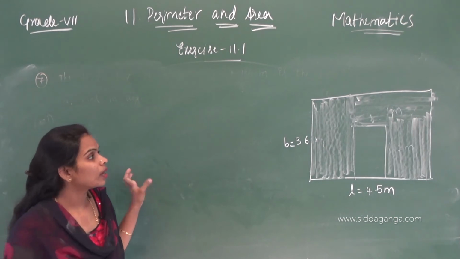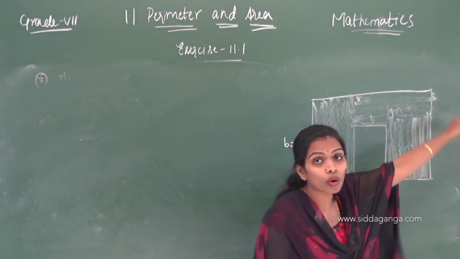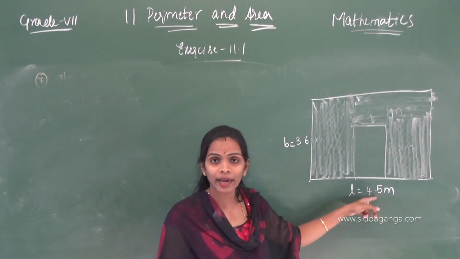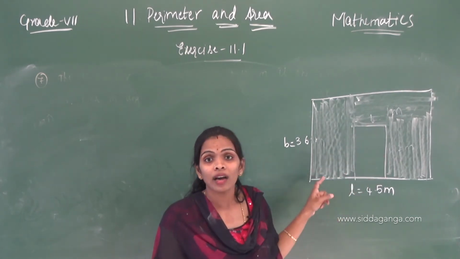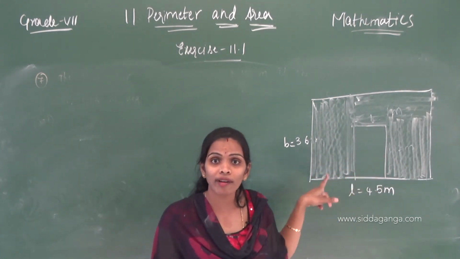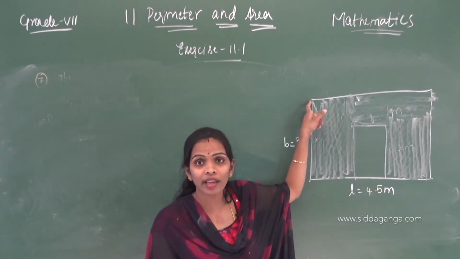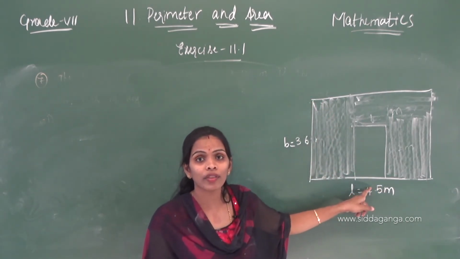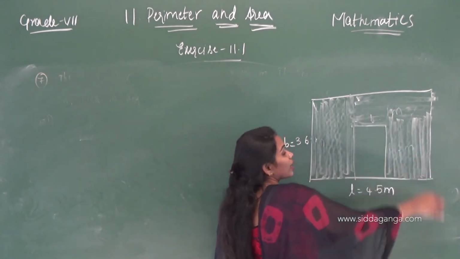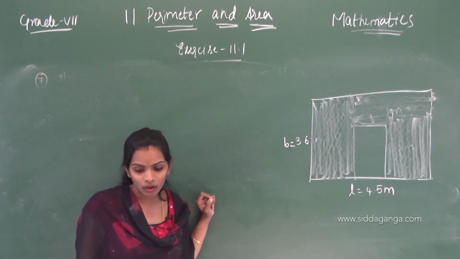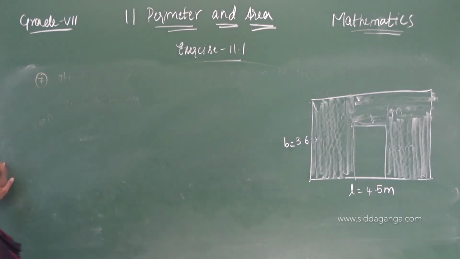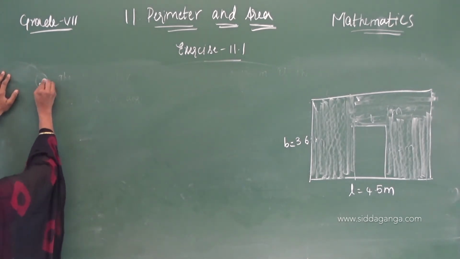Correct, we can find the area of this total wall, and then we can find the area of this door if we know the values of L and B here. Correct, if you take the difference between the area of the wall and the area of the door, then we will get this shaded part. Okay, children, just write down the question and then take down the answer.